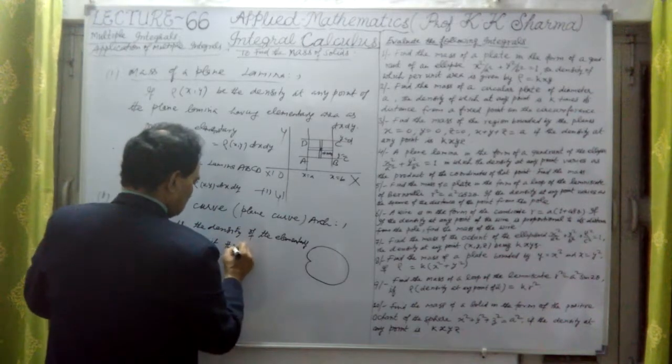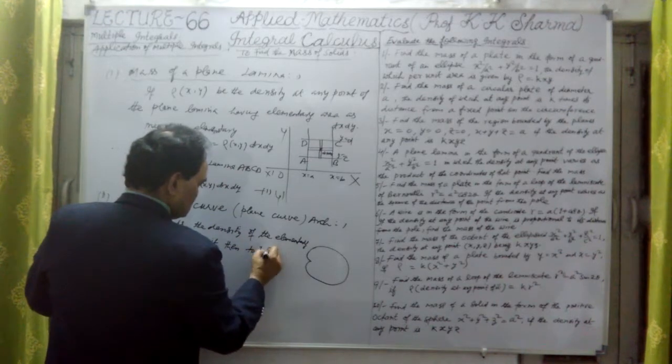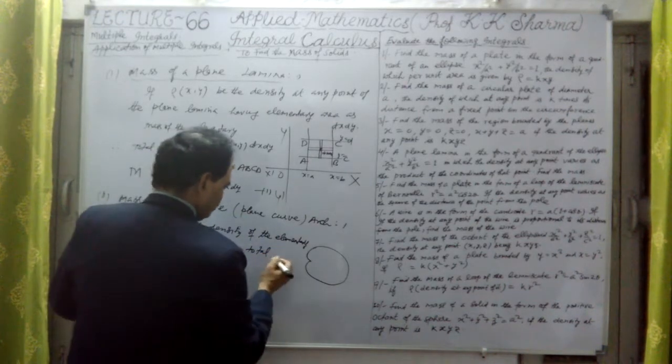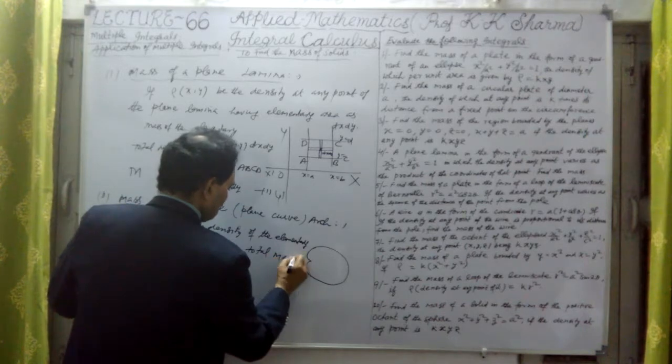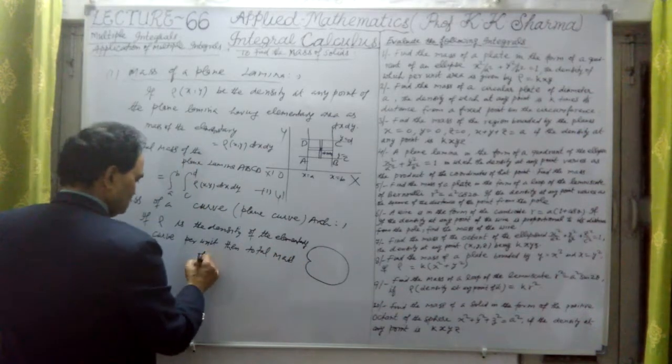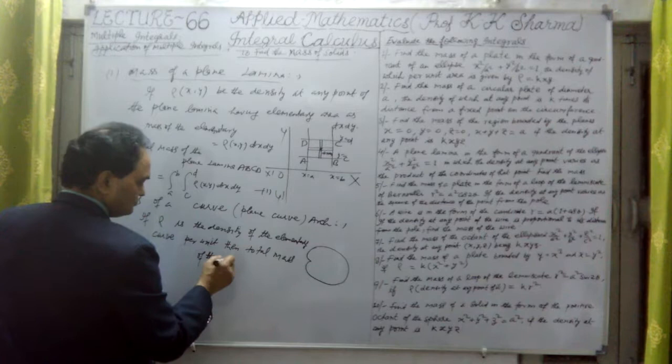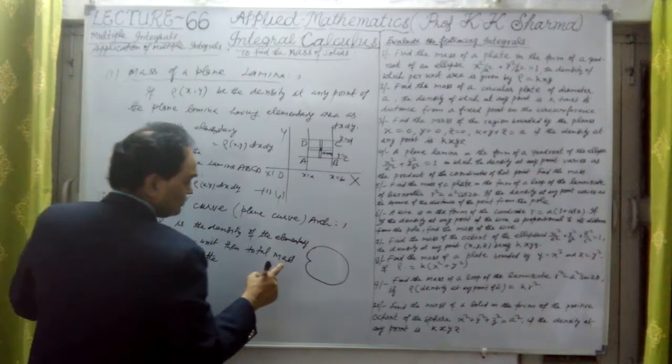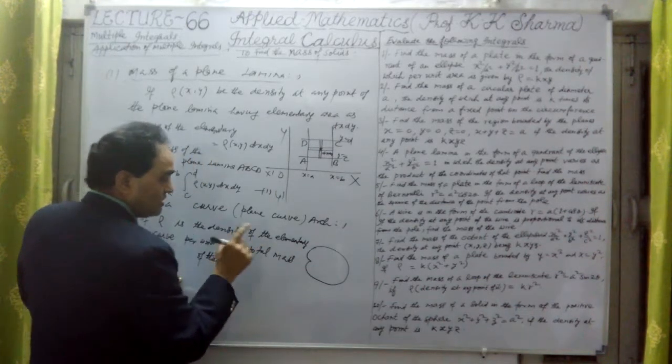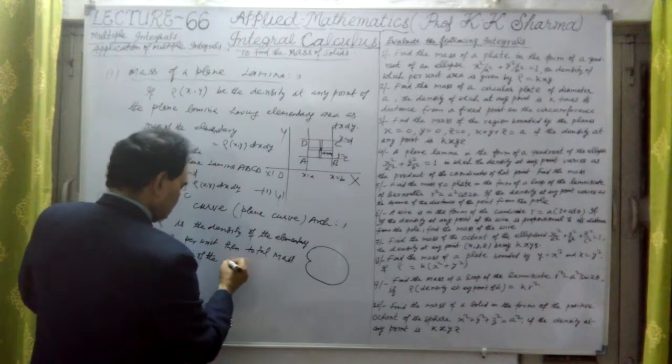Then, suppose the length of that elementary arc or curve is ds.